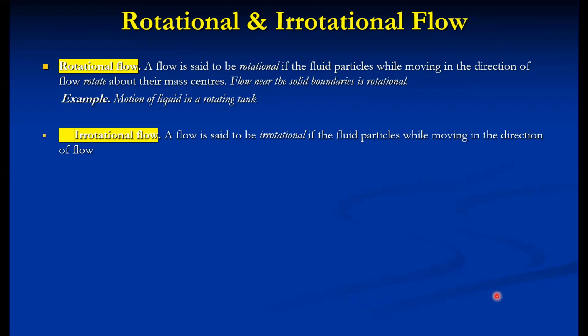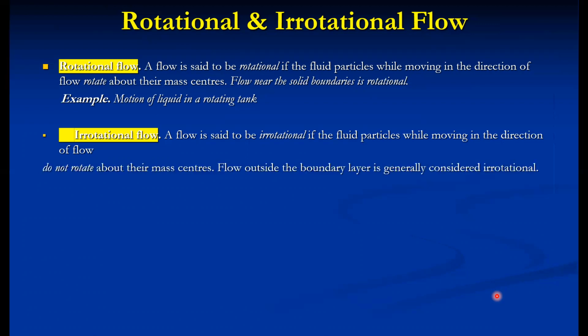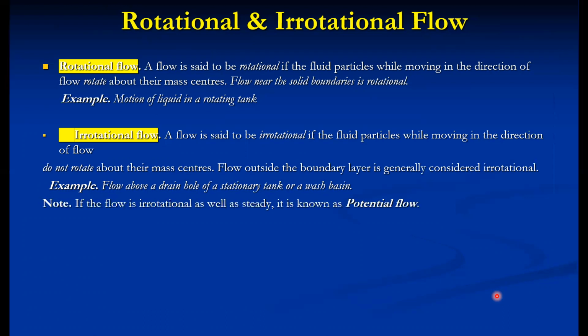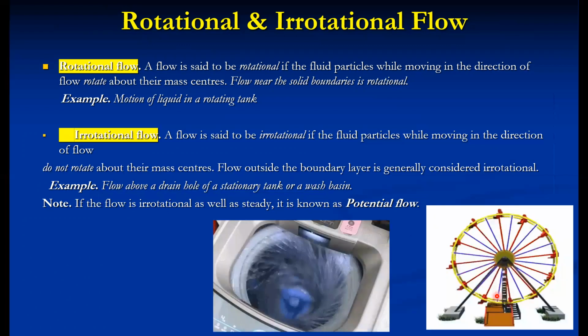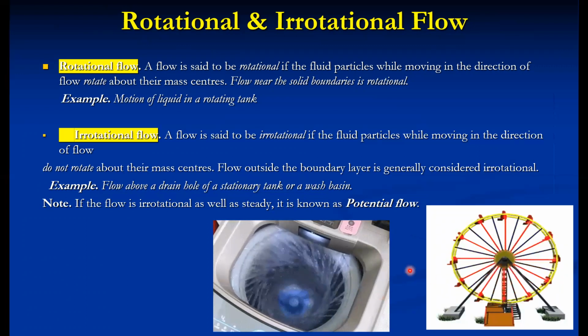On the other hand, the flow is said to be irrotational if the fluid particles, while moving in the direction of flow, do not rotate about their mass centers. The flow outside the boundary layer is generally considered irrotational flow. The flow above a drain hole of a stationary tank or basin is called irrotational flow. If the flow is irrotational as well as steady, then it is also called a potential flow. So these are some natural occurrences of rotational or irrotational flow.